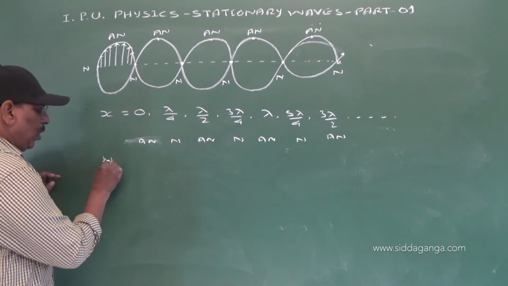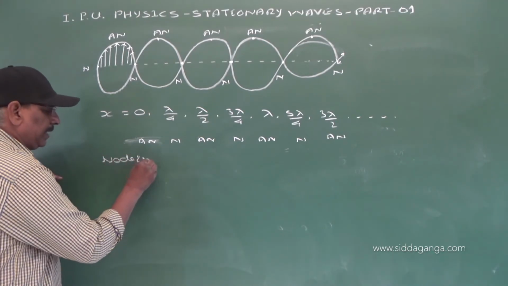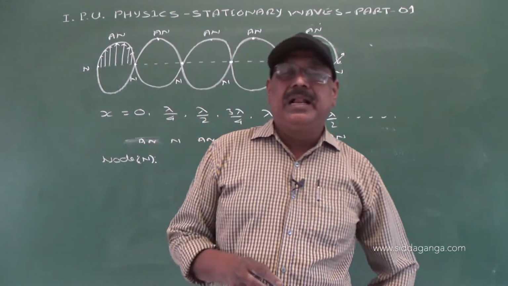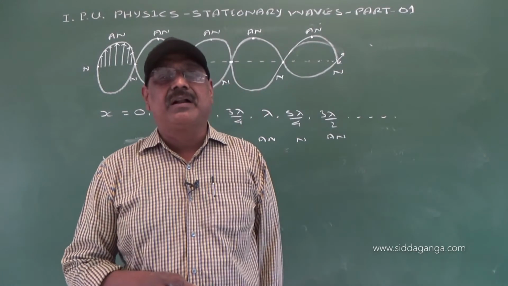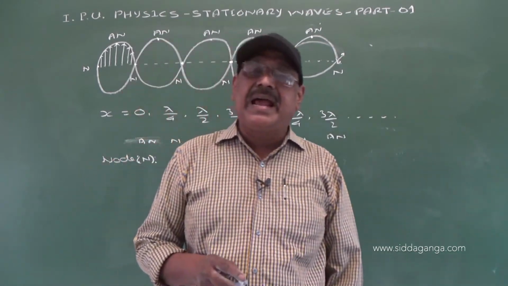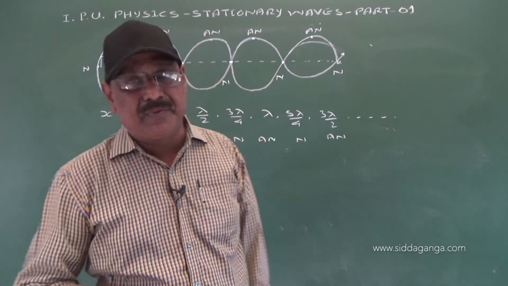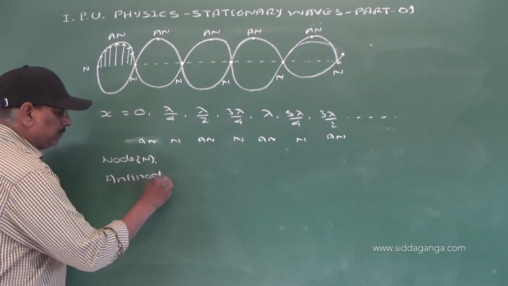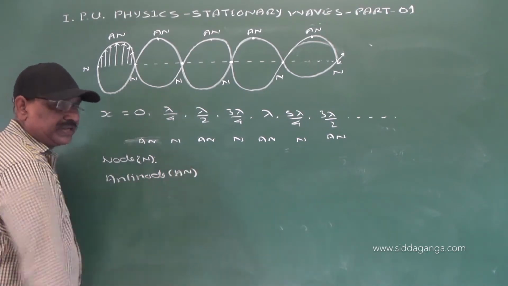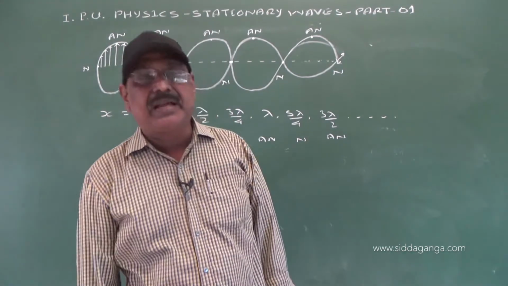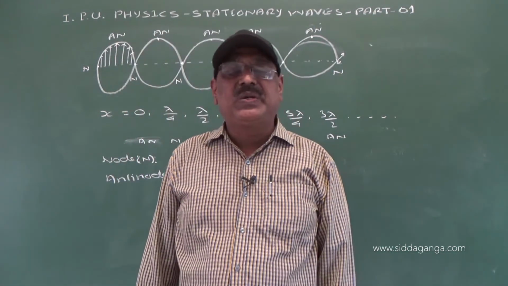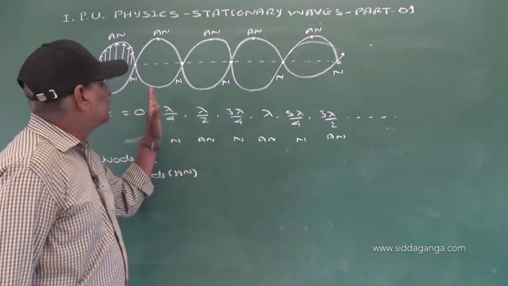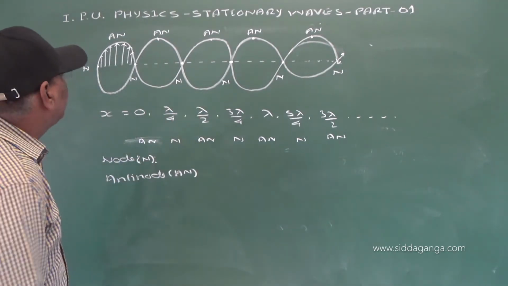Now, a node is a particle in a medium which is always at rest due to a stationary wave. And an antinode, represented by the abbreviation AN, is a particle of a medium which vibrates with maximum amplitude due to a stationary wave. Nodes and antinodes always occur alternately.